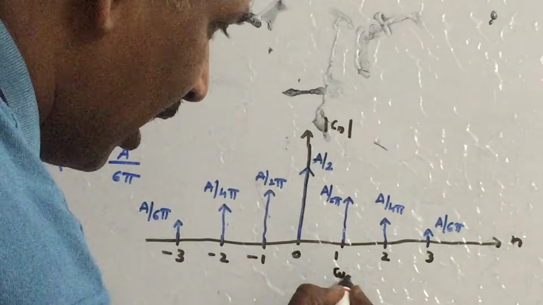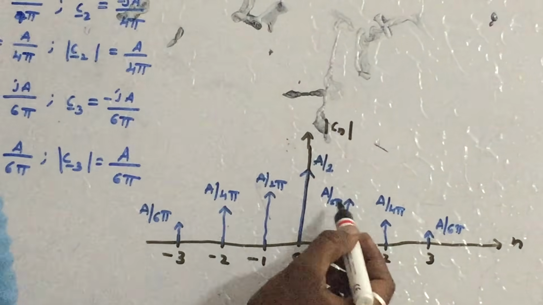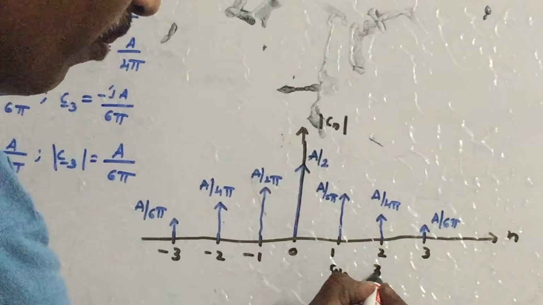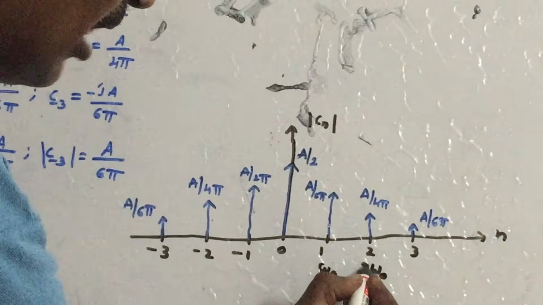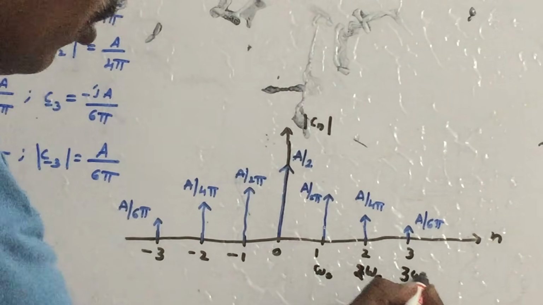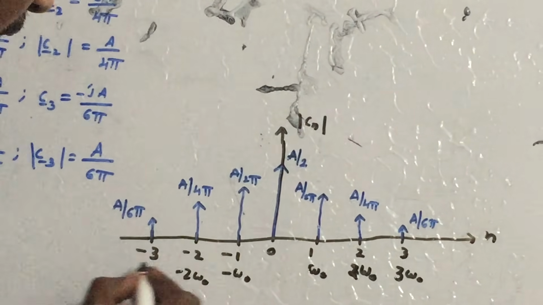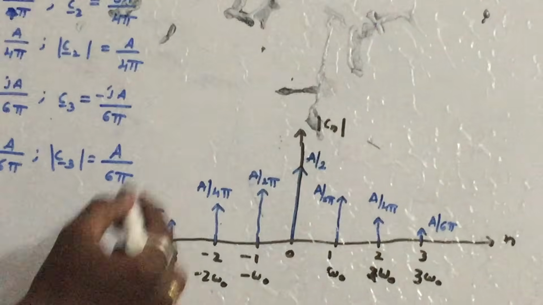As I said earlier, this is also called omega 0. The amplitude of the given signal at omega 0 frequency is this. Sorry, 2 omega 0, and then 3 omega 0. This is also taken as minus omega 0, minus 2 omega 0, minus 3 omega 0.